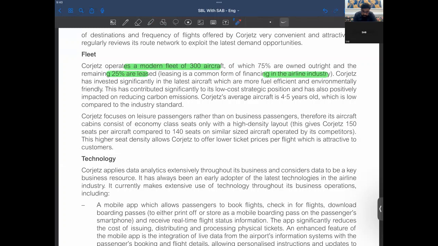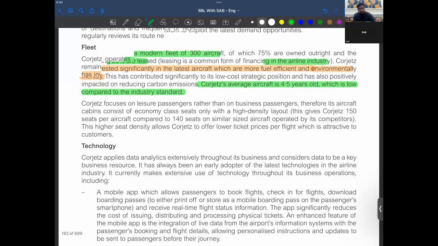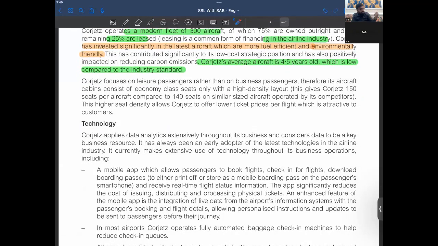Now, Gorgeous has invested significantly in the latest aircraft, which are more fuel efficient. So that means they have some focus on technology and they are fuel efficient, right? This has contributed significantly to the low-cost strategic position and positively impacted reducing carbon emissions. Gorgeous's average aircraft age is 4.5 years, which compares favorably to others. So they have 4.5 year old aircrafts, right? Which is fine. Now see, you're getting the information here, right?